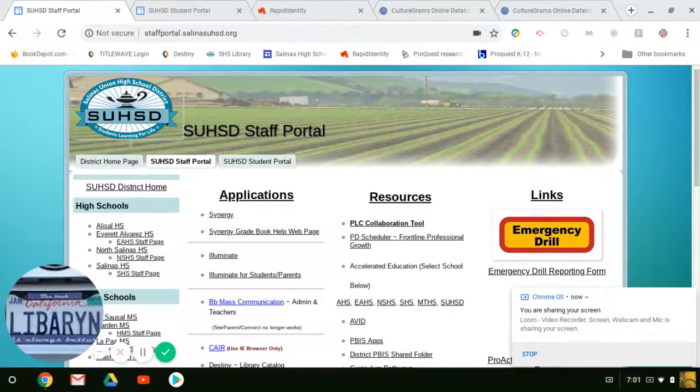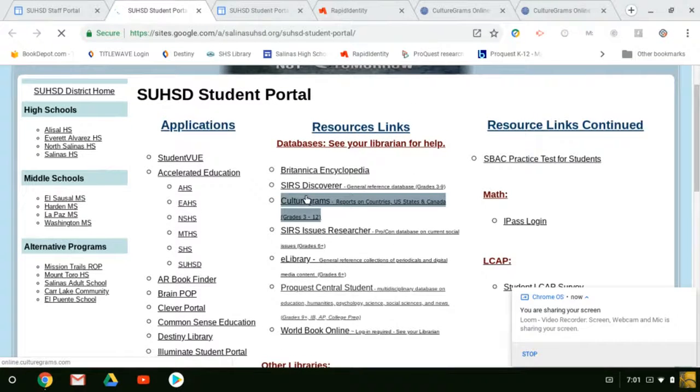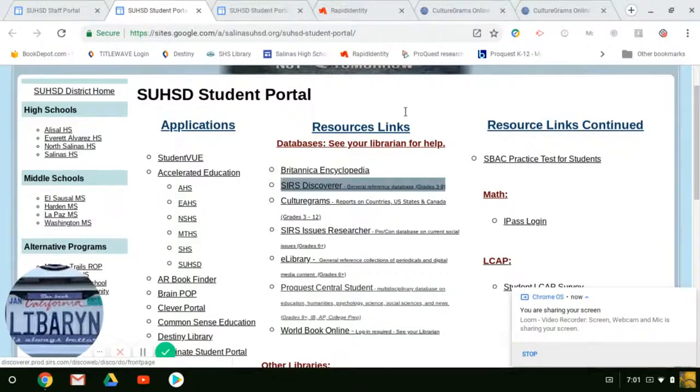Let me show you Culturegrams. Culturegrams is one of my favorite databases. So again, from the staff portal, you can go to the student portal. And under resources, we have Culturegrams right here.